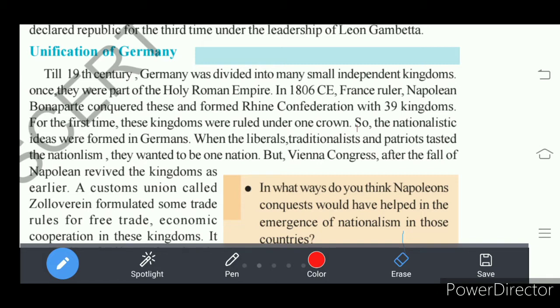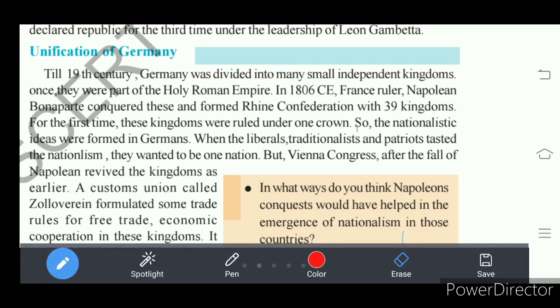But what happened here in 1815, the Congress of Vienna, after the defeat of Napoleon in the Battle of Waterloo? Napoleon was defeated. So whichever kings lost their kingdoms to Napoleon got their kingdoms back with the Congress of Vienna. The Congress of Vienna passed a resolution restoring the kingdoms to all those kings who had lost their kingdoms.